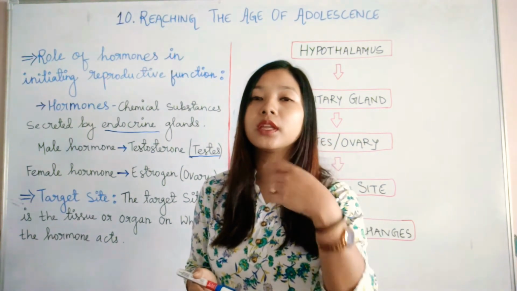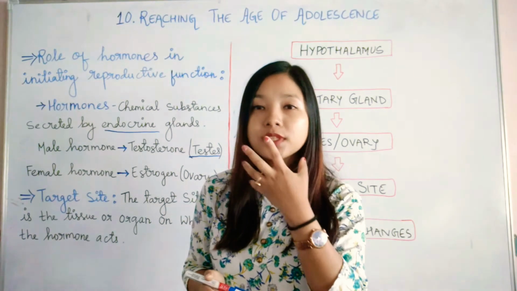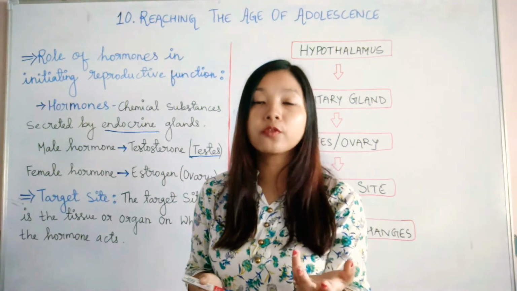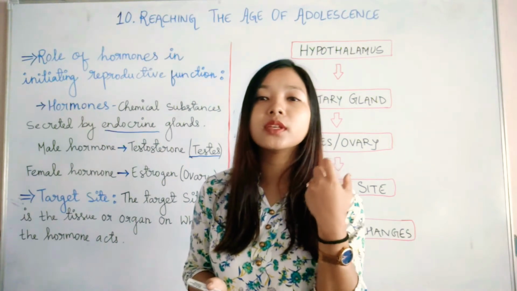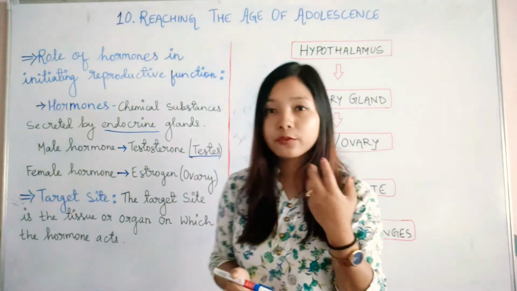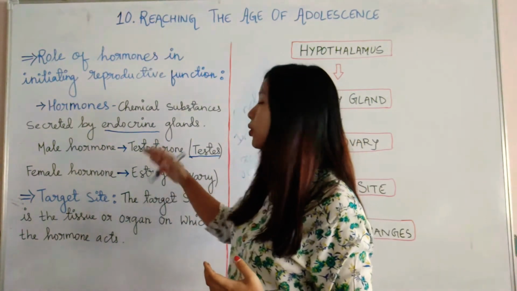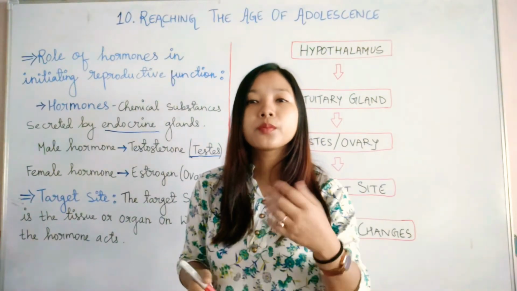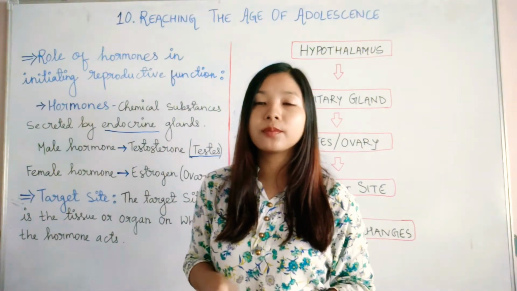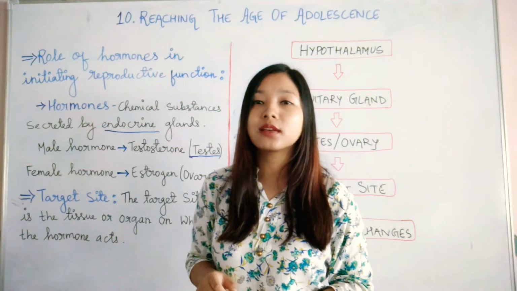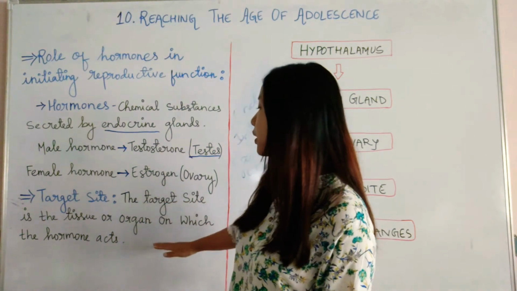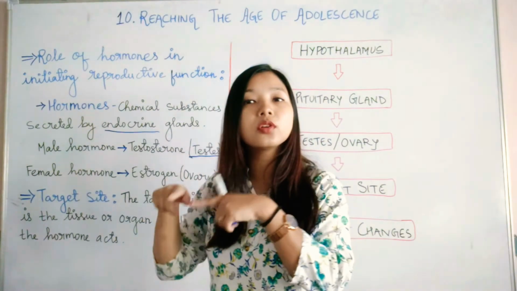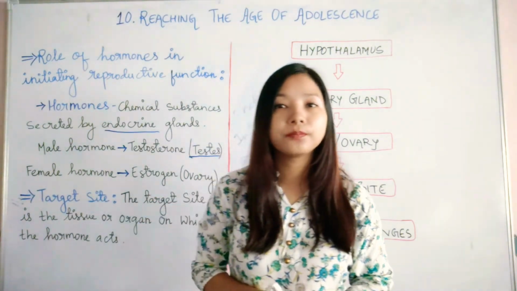They go to the cells in our face for facial hair growth, so the target site will be the cells of the face. If the estrogen goes into the breast area for breast development, then that will be the target site. So the target sites are those tissues or organs on which the hormone goes and acts.